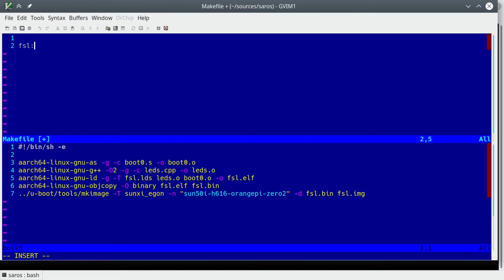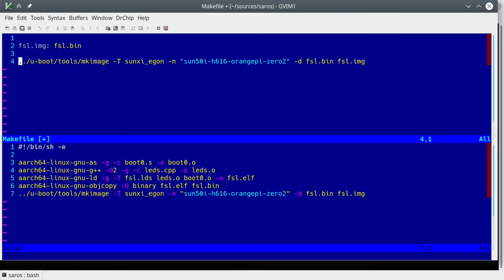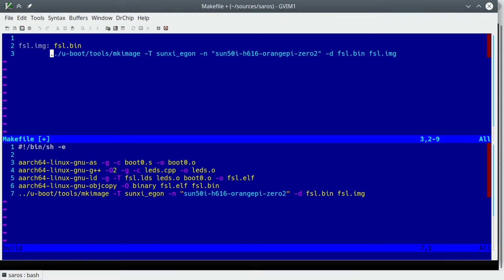The second part, separated by a colon, are the dependencies. fsl.image is built from fsl.bin, so we marked that as a dependency. A dependency means that if fsl.bin changes, fsl.image needs to be rebuilt. Last but not least, we have the recipe. It is vitally important to know that the recipe line must start with a tab character. I've configured my editor to not expand tabs to spaces if this is a makefile, and I suggest you do the same. I'll use some standard variables to make the rules slightly more generic. I'm confident you'll be able to pick up how that works from context. We can take the command used to build fsl.image straight from the build script we wrote before.